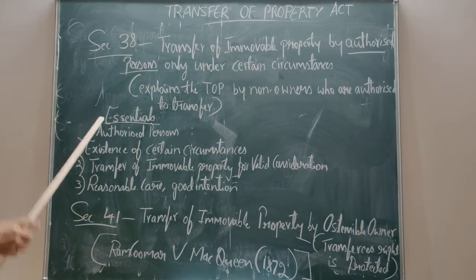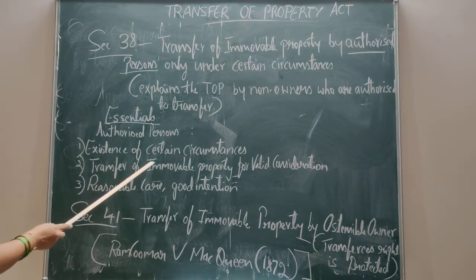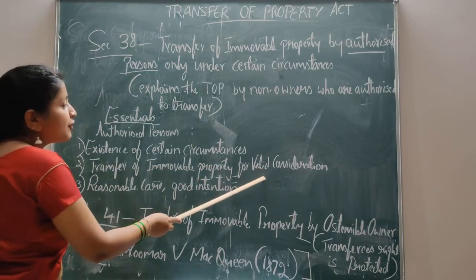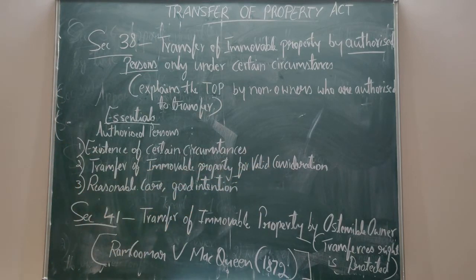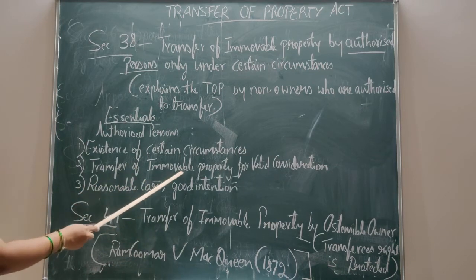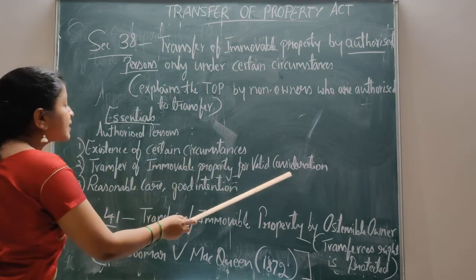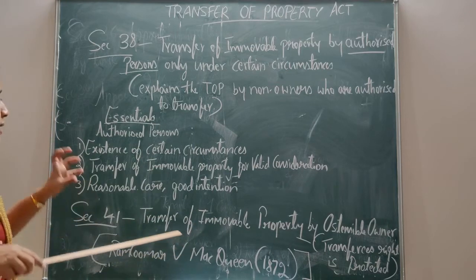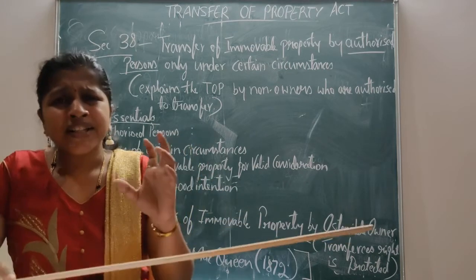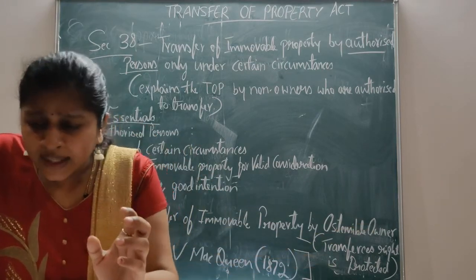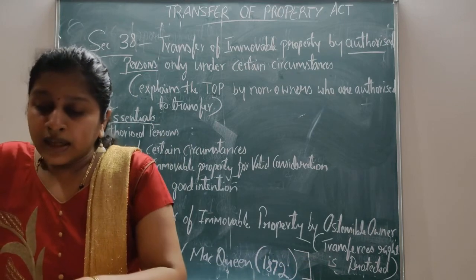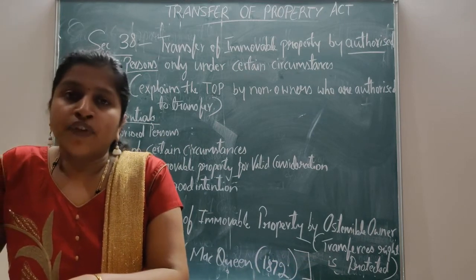The second essential is transfer of immovable property for valid consideration. Valid consideration means there must be a price in the form of money.